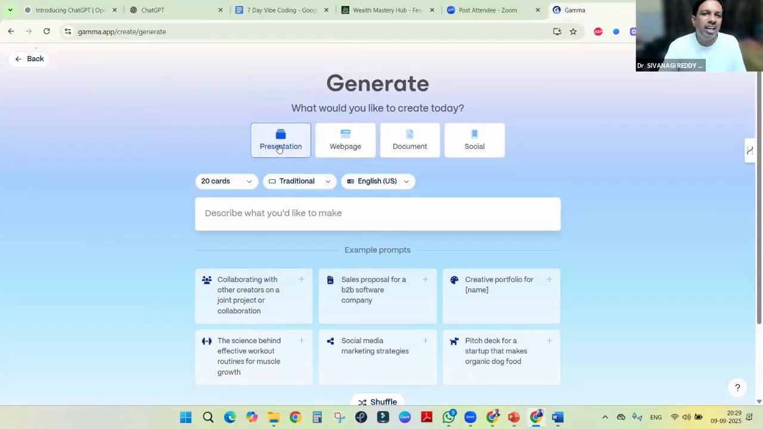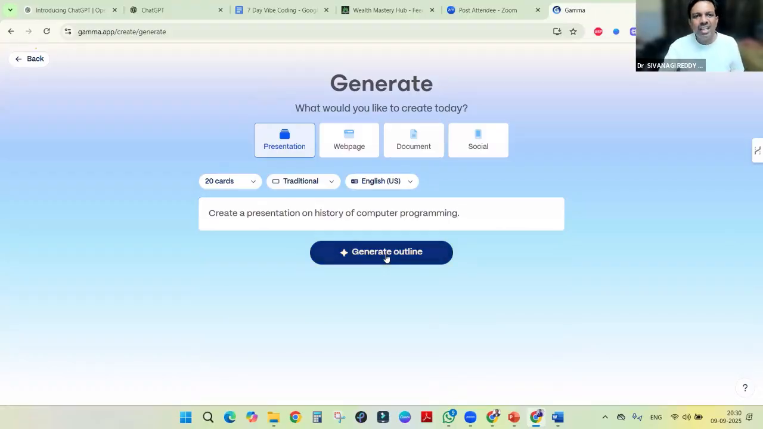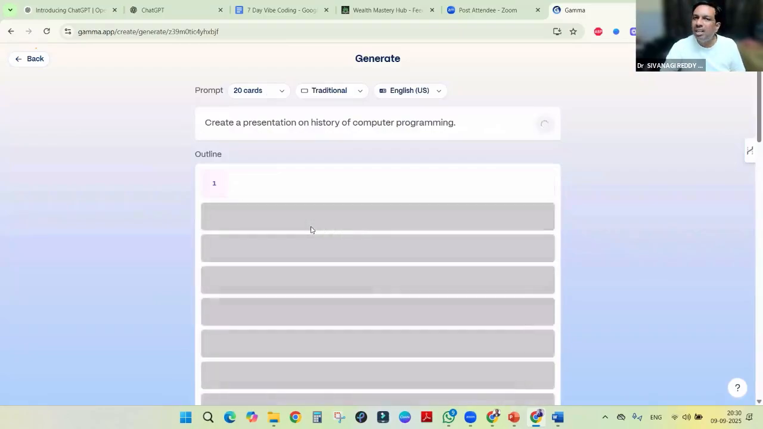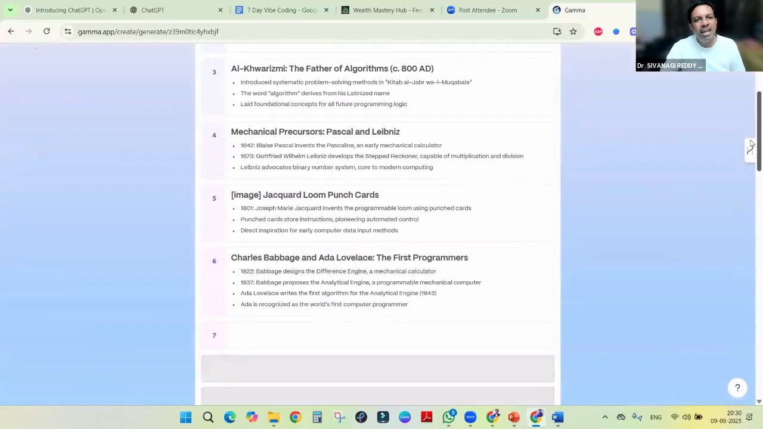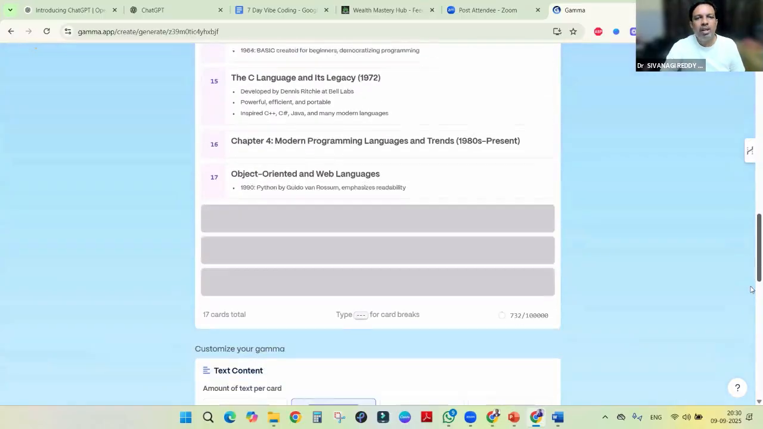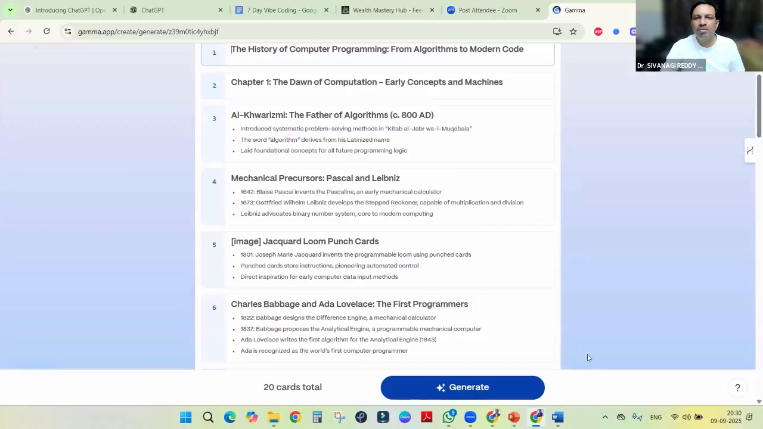Here in Gamma, we can create a presentation, web page, documents, and social media as well. So: create a presentation on the history of computer programming. Instead of using ChatGPT, I am using it here itself. It will create the outline. So two things we can do: use the same prompt in ChatGPT, get the content and copy it, or type here and it will create these cards. Those cards we can edit. We gave 20, so it creates 20 cards.